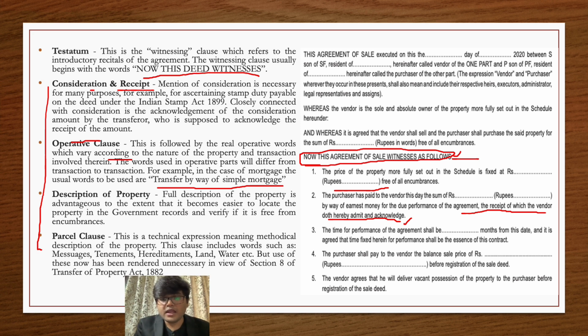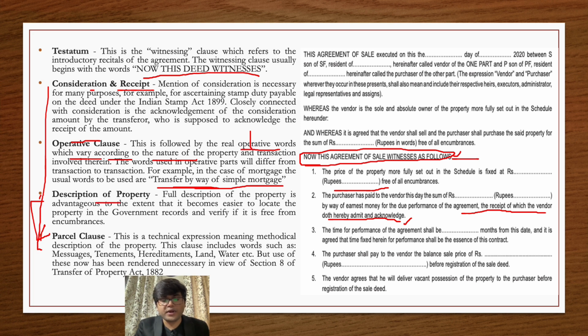If it is a sale, then it will be mentioned, transfer by way of sale, transfer by way of lease; all these words will be mentioned, and these are called operative clause. And real operative words vary according to the nature of the property. As I have already mentioned, it totally varies from the type of agreement you are entering into. So a lease agreement will have a different operative clause, a gift agreement will have a different operative clause, every agreement has a different operative clause.